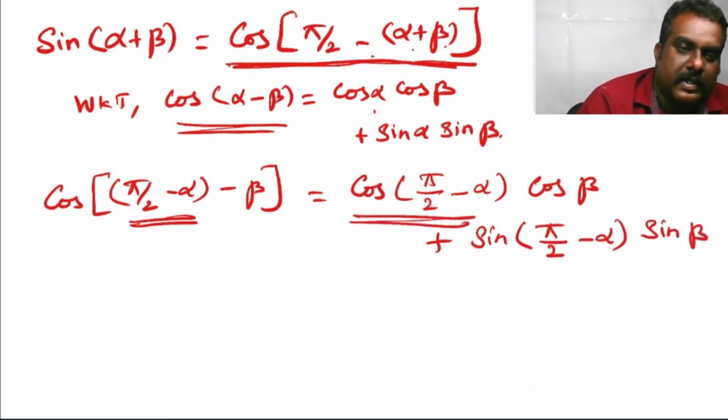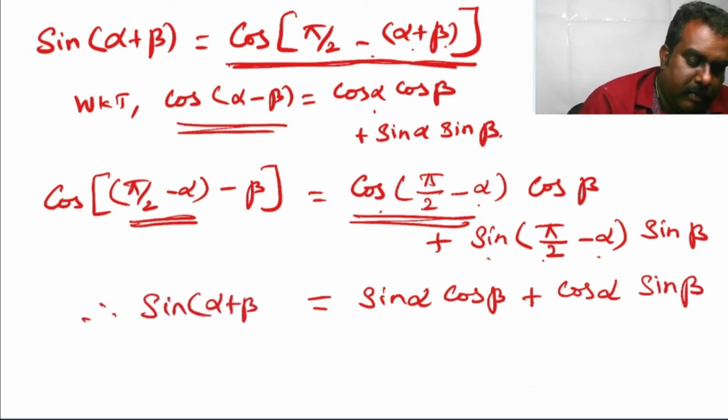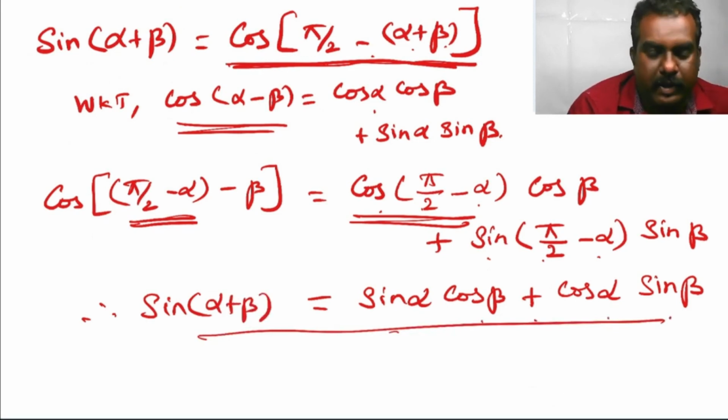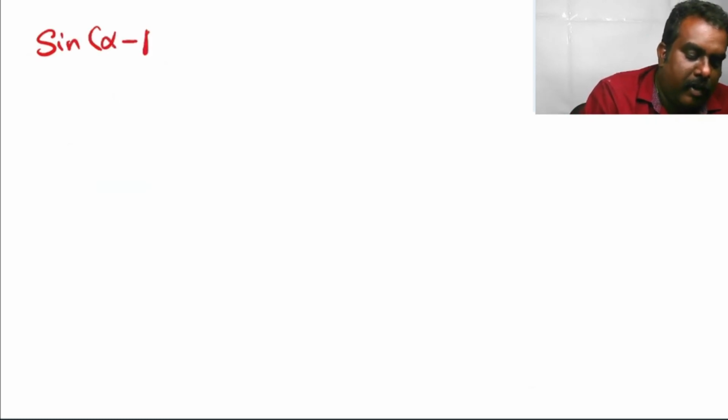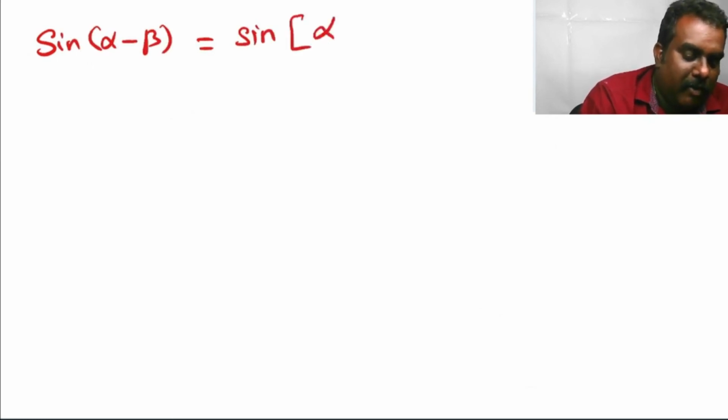Cos 90 minus theta is sin theta. So cos 90 minus alpha is sin alpha. Sin alpha cos beta, sin 90 minus alpha is cos alpha, sin beta. Therefore, sin of alpha plus beta is equal to sin alpha cos beta plus cos alpha sin beta. By using this formula, I am going to explain sin of alpha minus beta. Sin of alpha minus beta can be written as sin of alpha plus of minus beta.